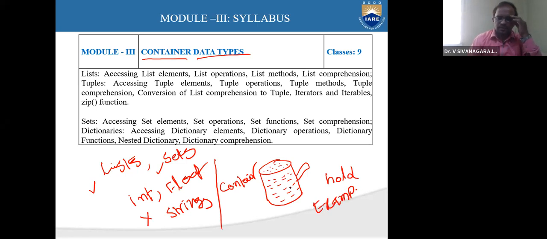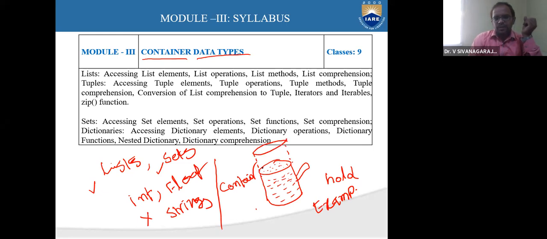So can I modify this container? Yes or no? This is a container, guys. Can I change this container? Changing means I'm not only expecting the dimension. Even if I want to change the dimension also, I can. I can enhance the dimension. Also possible. So which means there is a possibility of modifying.